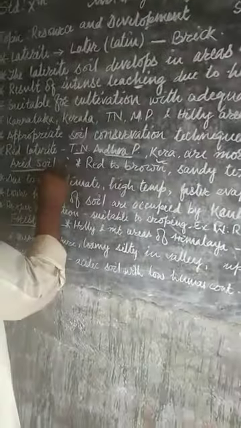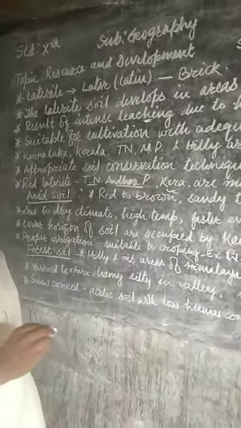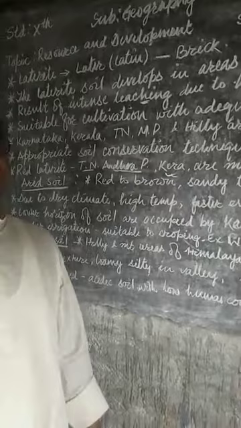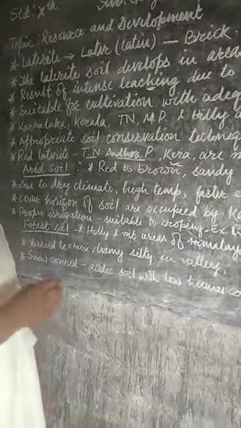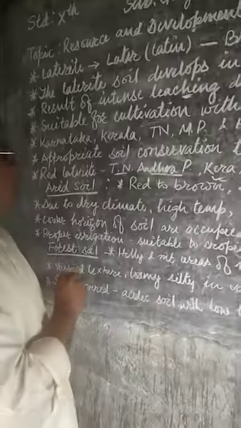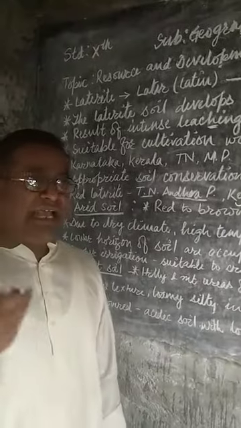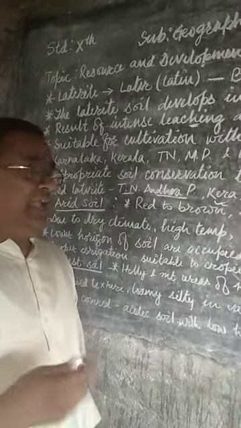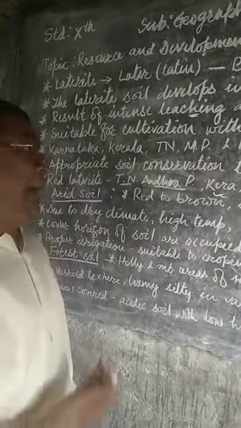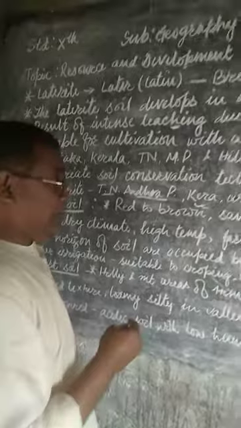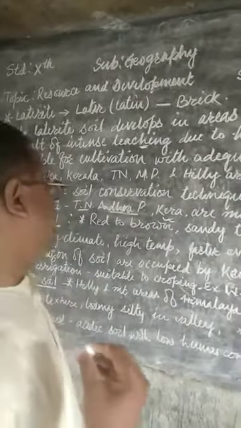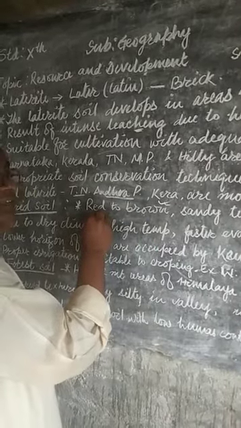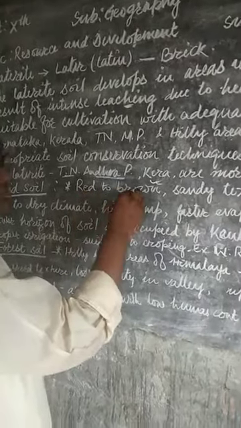The next soil is the arid soil. Arid soils are considered as sandy soil also. As the name suggests, the amount of sand is very high in this soil. The color of this soil may be red to brown, meaning the color of the soil is reddish and may be brownish also.